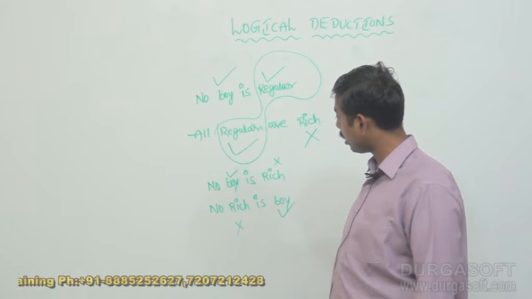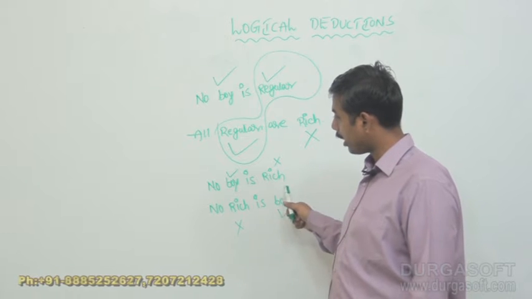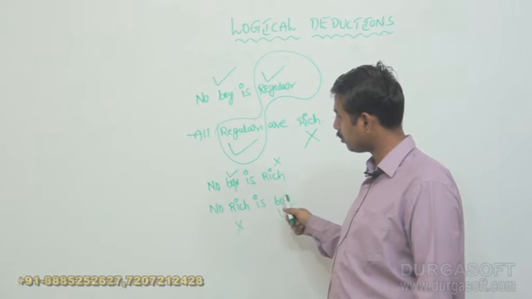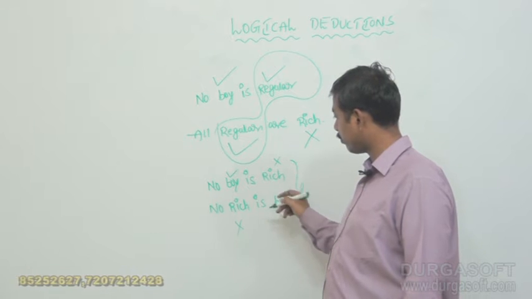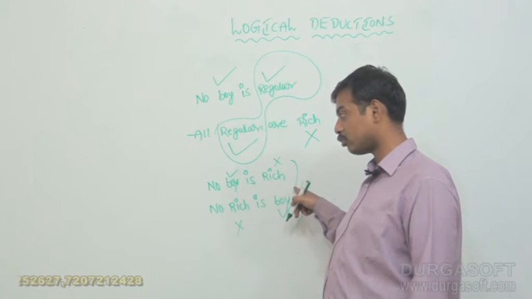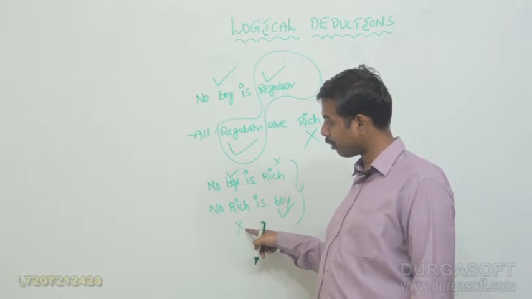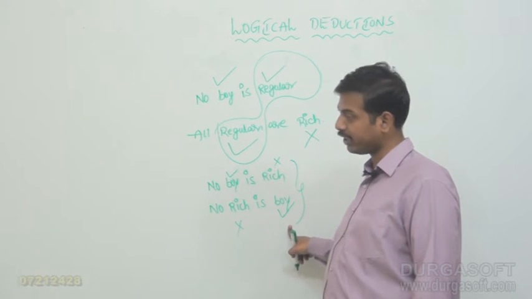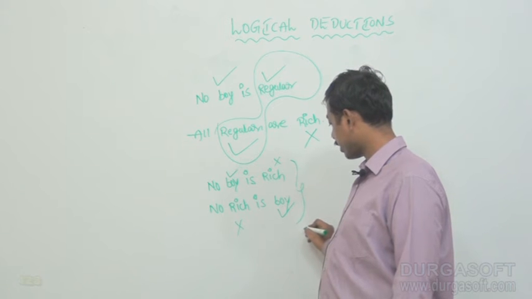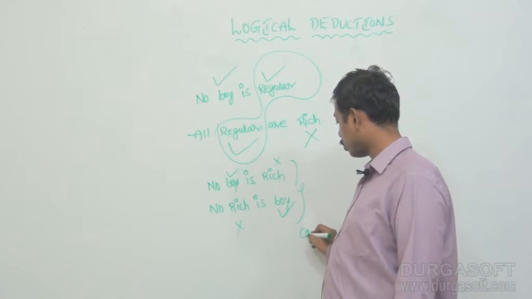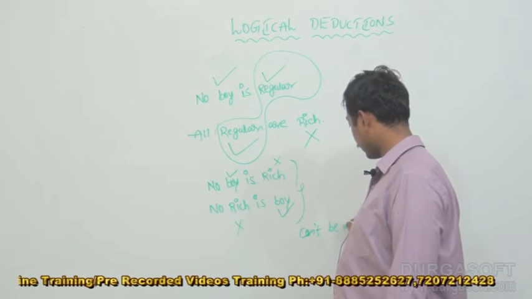But as per these two conclusions, in the first the subject is distributed very well but the predicate is not. In the next, the subject is not distributed well, only the predicate is. That is the reason that for this kind of statements, the conclusion cannot be determined.